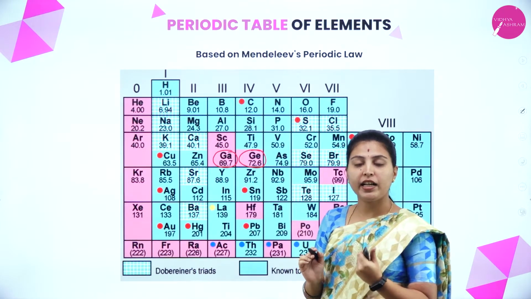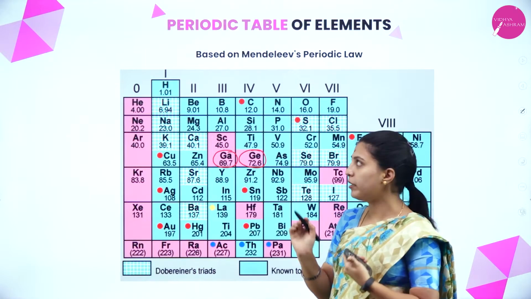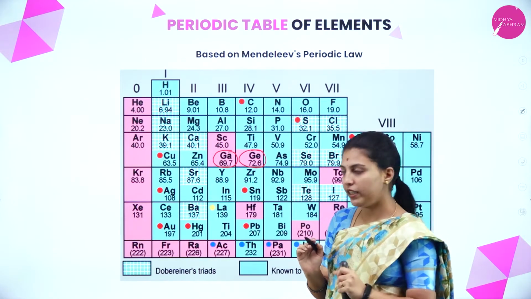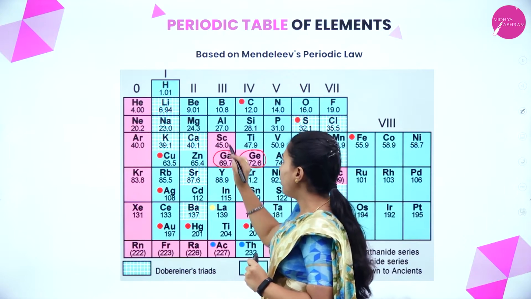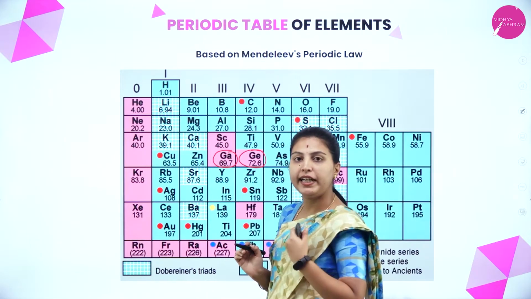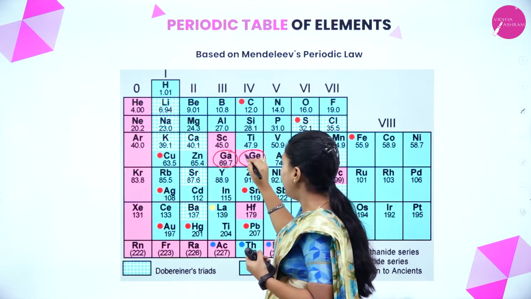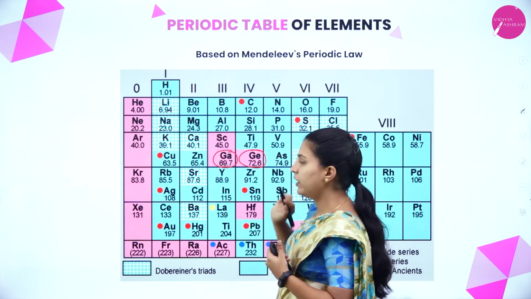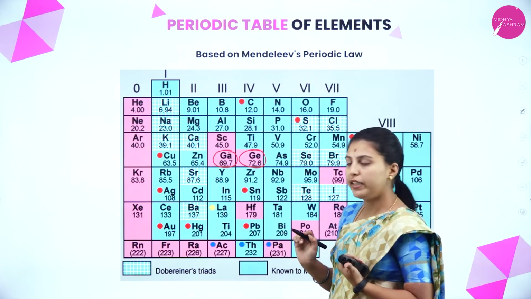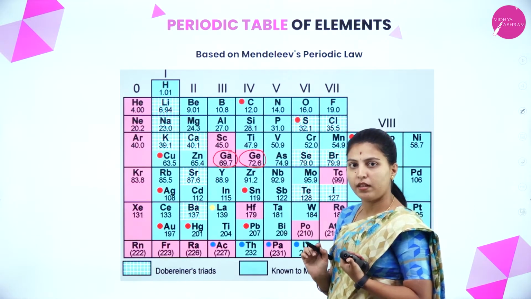At that time they were not discovered, in the time of Mendeleev. Later on it was discovered; that was named eka aluminium, later named gallium, and here eka silicon they gave the name, later named germanium, okay.